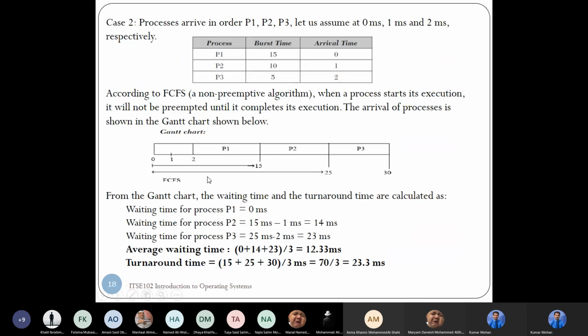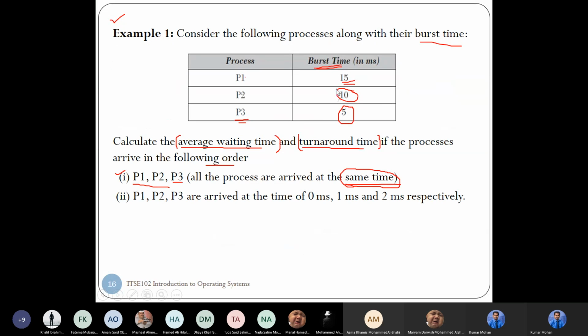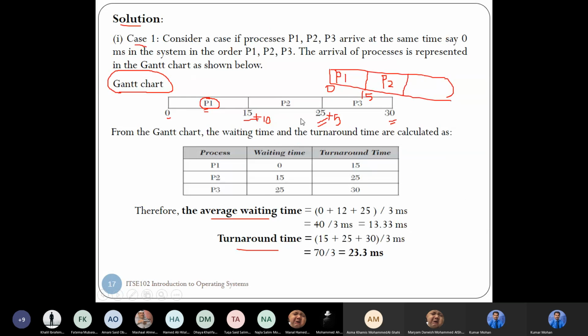See here. Where is the Gantt chart? Yeah, Gantt chart. So this is the Gantt chart: 0 to 15, 15 to 25, 25 to 30, because you are adding 15, 10 and 5. Do you have any doubt in drawing the Gantt chart? Do you know how to draw the Gantt chart? Yes, please reply. Else I will repeat. If you ask me to repeat, I'll repeat how to draw the Gantt chart.